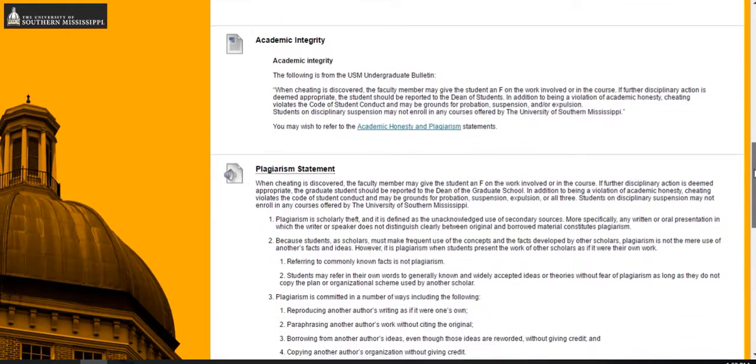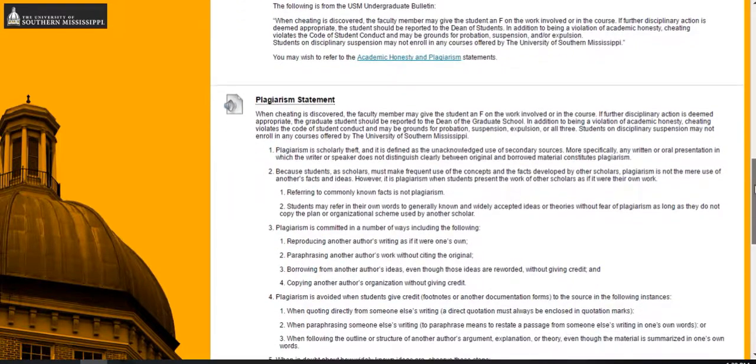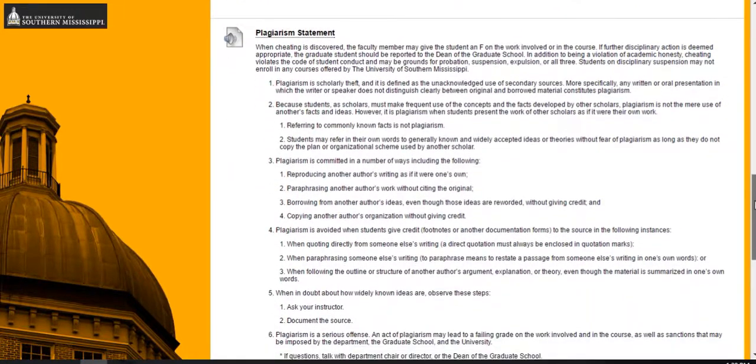And then these are the statements about academic integrity and plagiarism. So please just make sure to read through these. These are also explained in the syllabus supplement. It's written in a lot of different places just because it's really important. We want to make sure that you understand what would be considered academic dishonesty. Just things obviously like copying someone else's work, but also things like copying a quote from a website or another source and then just not using proper citations for it, like putting things in quotation marks and saying, where did you find your information from?